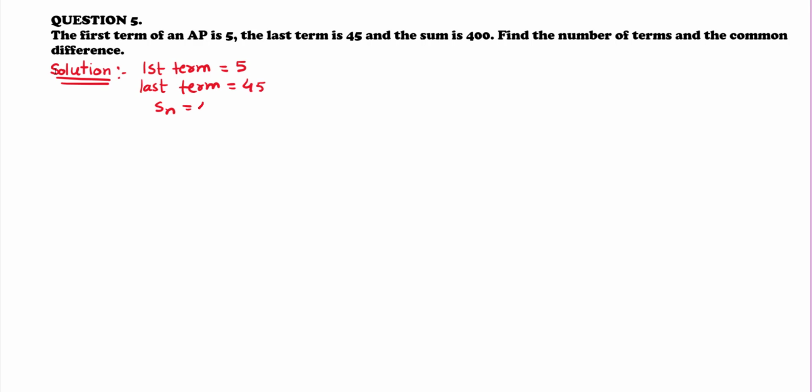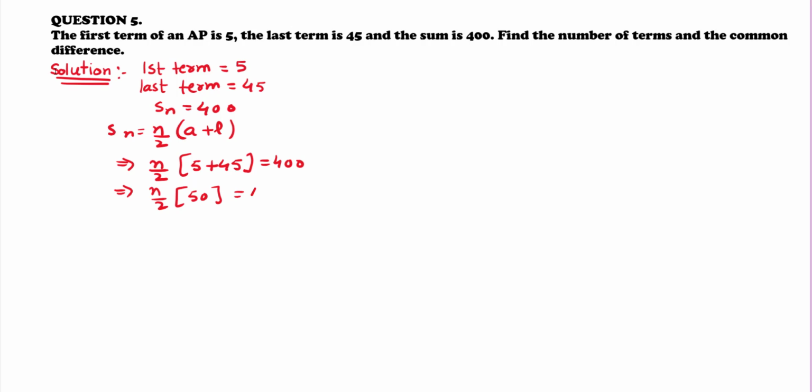What is the formula for Sn? It is n by 2 into a plus l. So that implies n by 2 into 5 plus 45 is equal to 400. That implies n by 2 into 50 is equal to 400. That implies n is equal to 400 multiplied by 2 upon 50. After solving we get the value of n is equal to 16. That means the number of terms is 16.